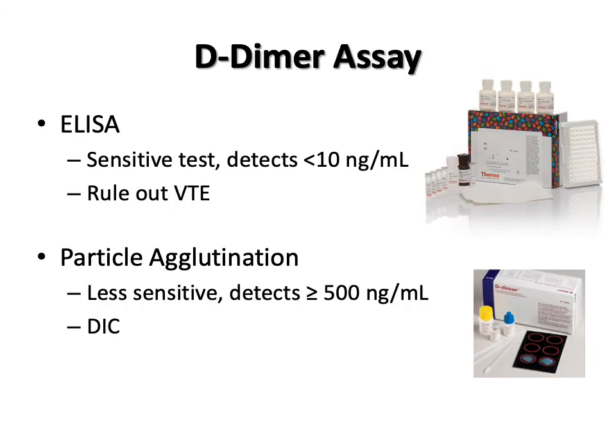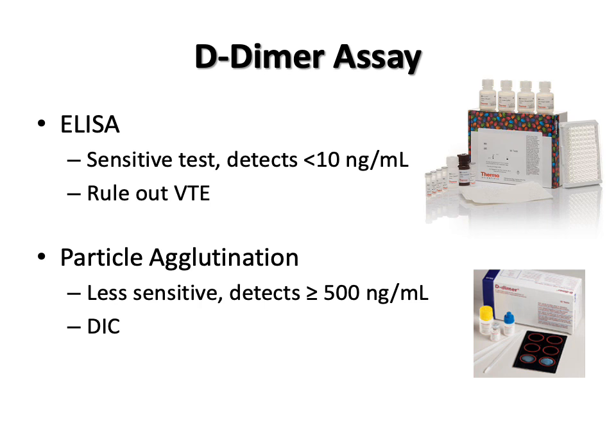The sensitivity of ELISA assays varies depending on the avidity of the monoclonal anti-D-dimer antibodies and the detection method used, but most are able to detect levels as low as 10 nanograms per mil. Methods with a high sensitivity but low specificity are used to rule out venous thromboembolic events, or VTE, but not for diagnosing it because there are many false positive results.